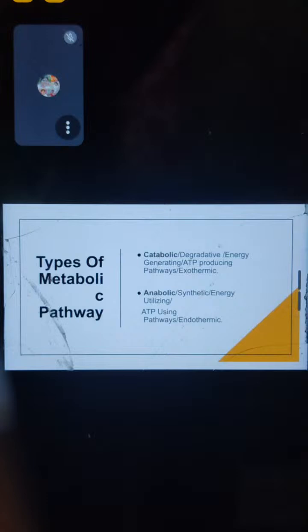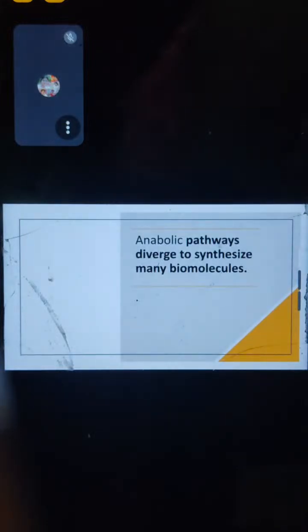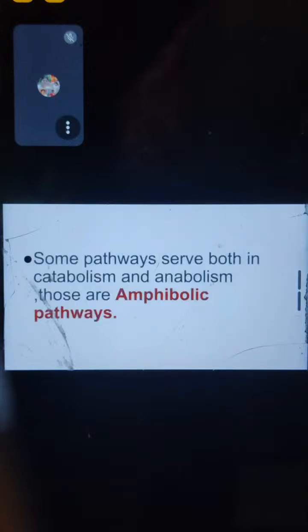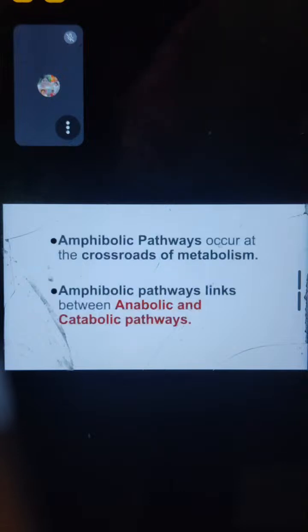So catabolic, anabolic, as I already discussed. It is also important that glucose oxidation to carbon dioxide, and some amphibolic pathways. So what does amphibolic pathway mean? It will serve both in catabolism and anabolism. In the last few slides you find the catabolism pathway is different and the anabolism pathway is different, but some pathways serve both in catabolism and anabolism. Those are called the amphibolic pathways.